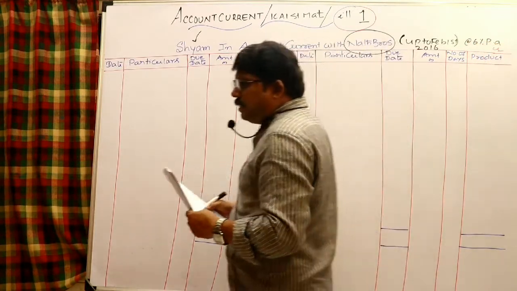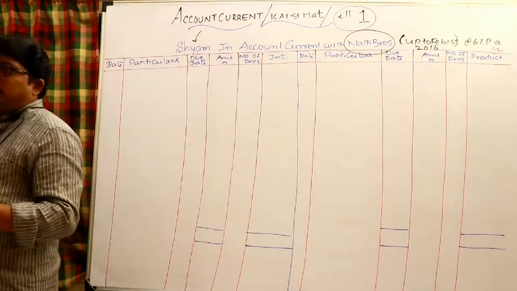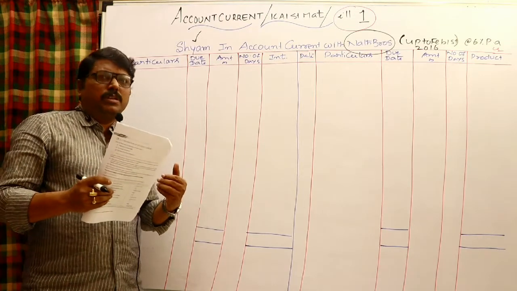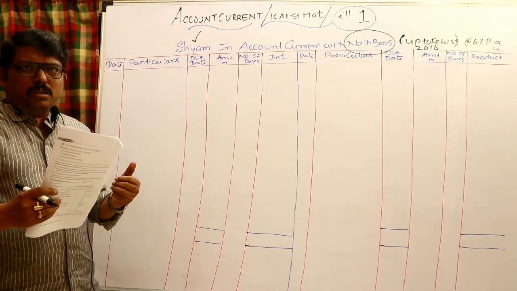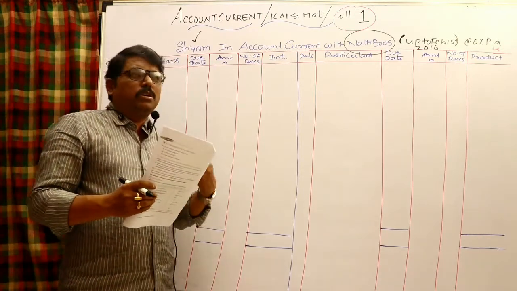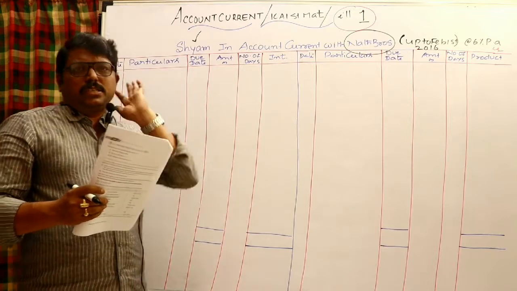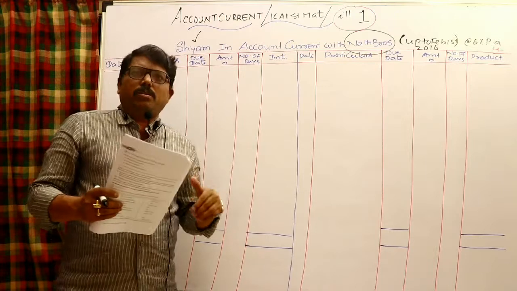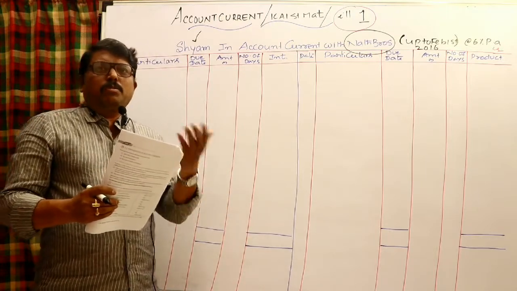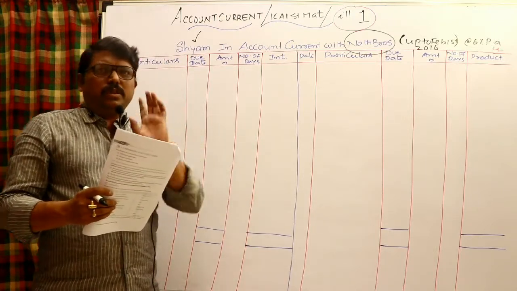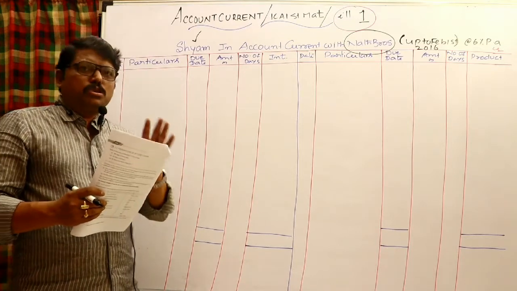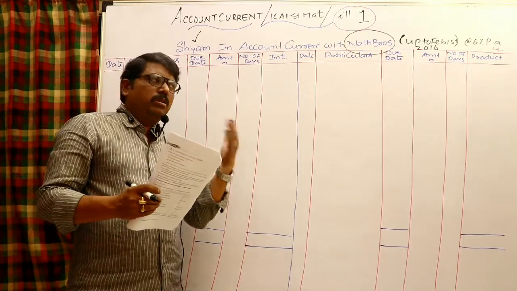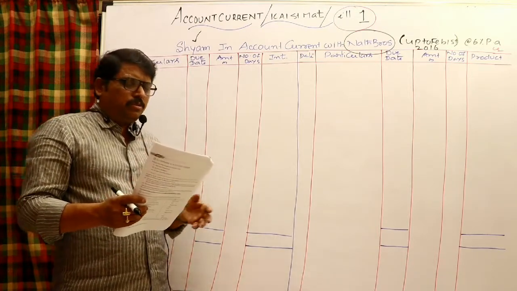I said that in the interest table method you have to calculate interest for every transaction, or take the support of interest tables if they are available. If tables are not available, you have to calculate interest for every transaction separately. But if you work out the same sum by the products method, you need to calculate interest only once. So mostly everybody will follow the products method, but if tables are available you may follow the interest table method also.